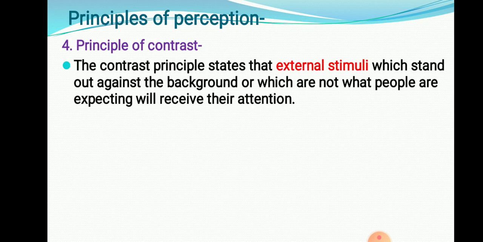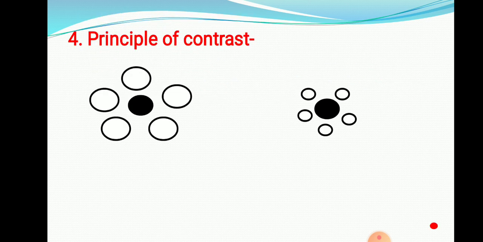Then the principle of contrast. The contrast principle states that external stimuli, meaning external messages, which stand out against the background, or which are not what people are expecting, will receive their attention. That means background information is receiving the attention. Here you can see the size is different. Did you feel the size of this central circle is different?